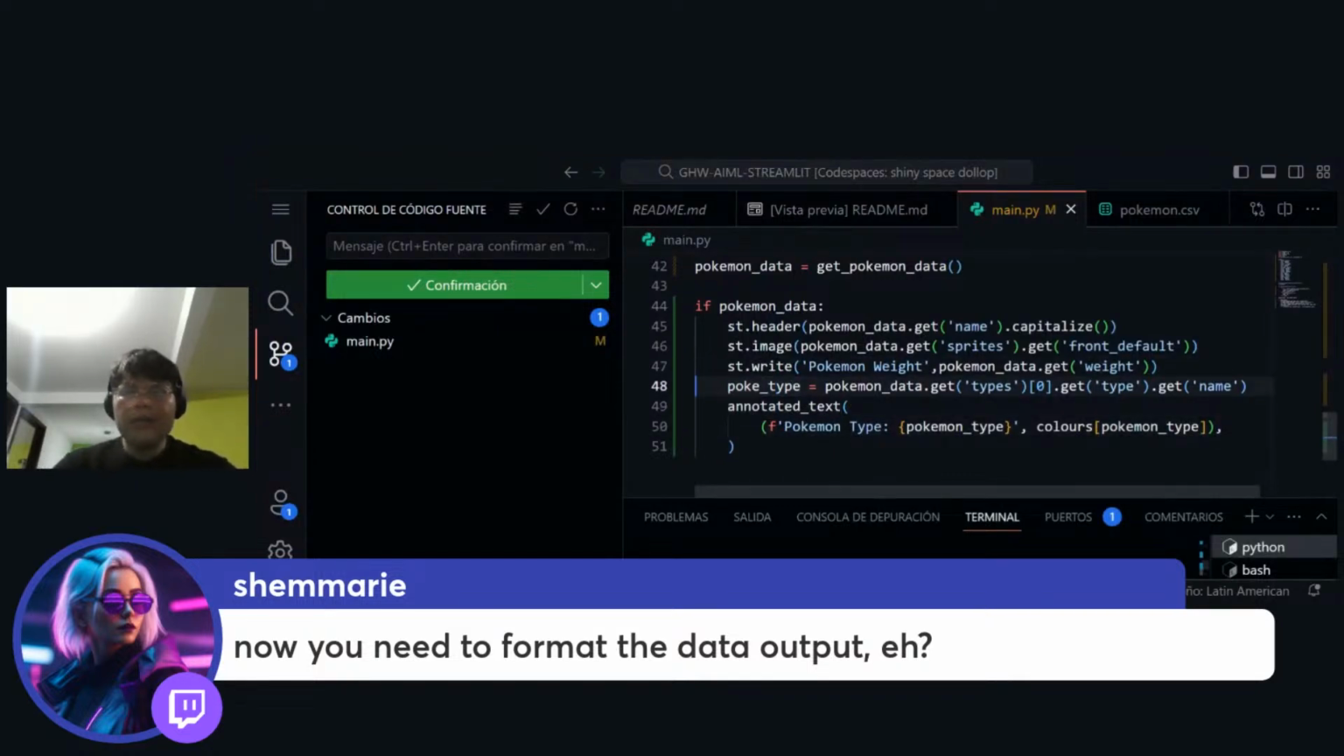So the only thing that we did was to create a new variable called Pocket type that basically takes this long code here called Pokemon data that get typed that get name that I explained before, like why are we doing that? It is because of the structure of the JSON, and after that we're using annotated text, which is the component that we installed into our Streamlit application, and we also were using the colors and the Pokemon type. So basically it is for displaying a color for our Pokemon type. But I'm not sure if this is correct because I think